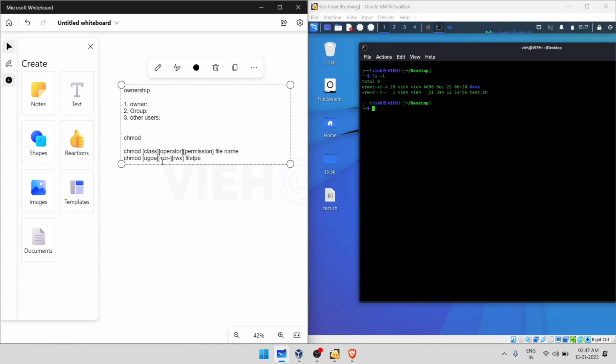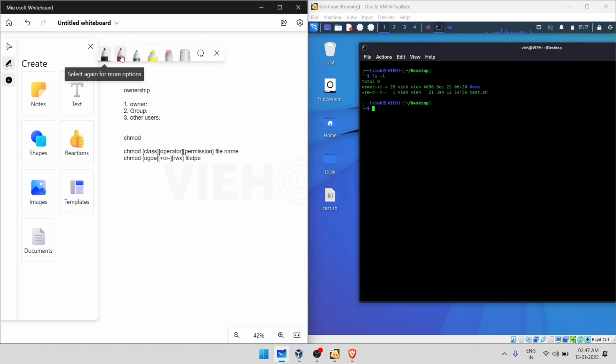Then this is the operator that I told you. The second column is for the operator. In the operator, we have given the permission plus or minus. What exactly does this mean? This is used to add and remove the permission. The third one is the permission that we need to give. We have given rwx: read, write, execute. This will allow access for reading, modifying, and running the script respectively.